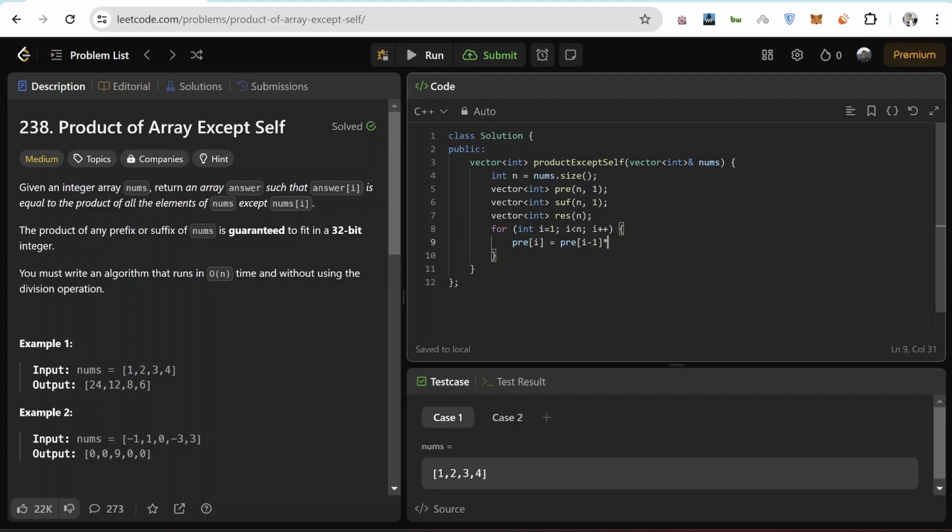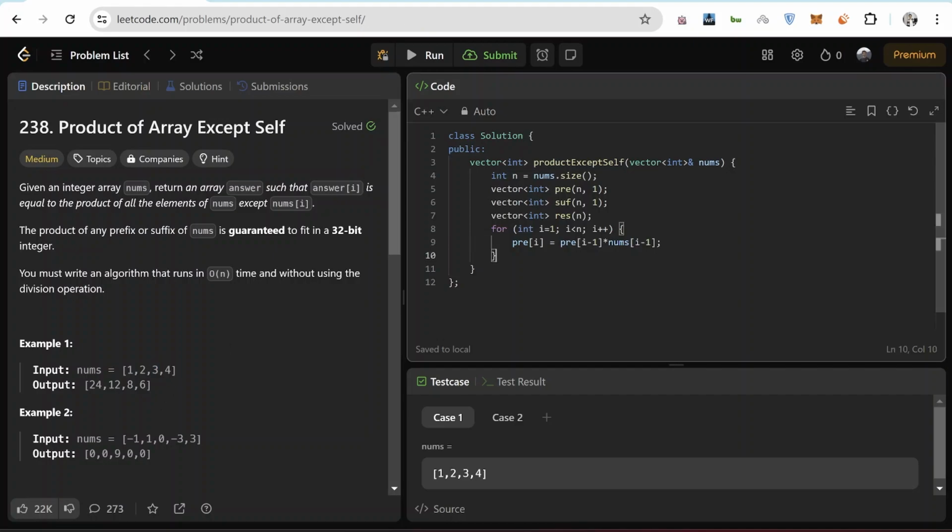So pre of i minus 1 into nums of i minus 1. Okay, then just recheck it. So for 1, 2, 3, 4, I'm at this position, so I need 1 into 1. For this position, I need 1 into 2.